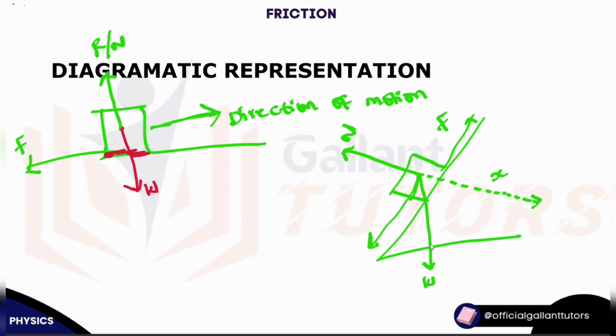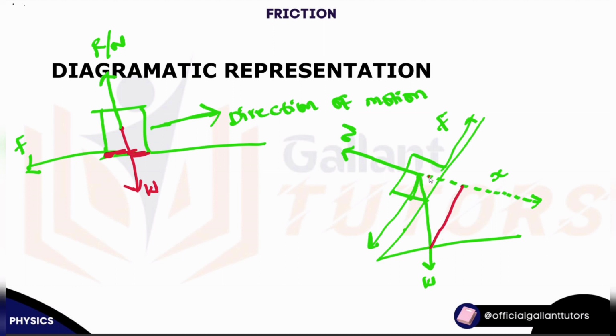Let's create another line that is parallel to this. It will be somewhat like this, not so perfect, but let's manage it this way.